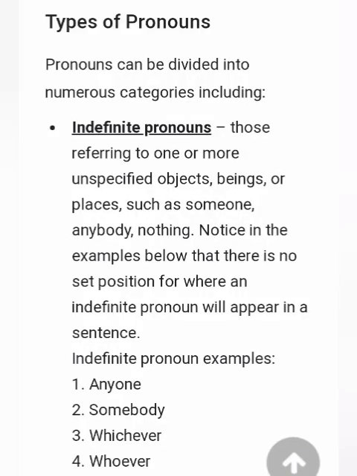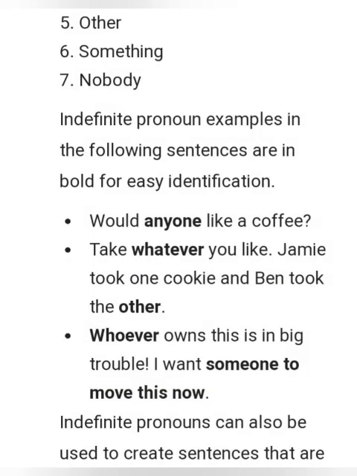Now we will discuss the types of pronouns. Pronouns can be divided into numerous categories, including indefinite pronouns, those referring to one or more unspecified objects, beings or places, such as someone, anybody, nothing. Notice in the examples below that there is no set position for where an indefinite pronoun will appear in a sentence. Indefinite pronoun examples: anyone, somebody, whichever, however, other, something, nobody. Indefinite pronoun examples in the following sentences are in bold for easy identification.